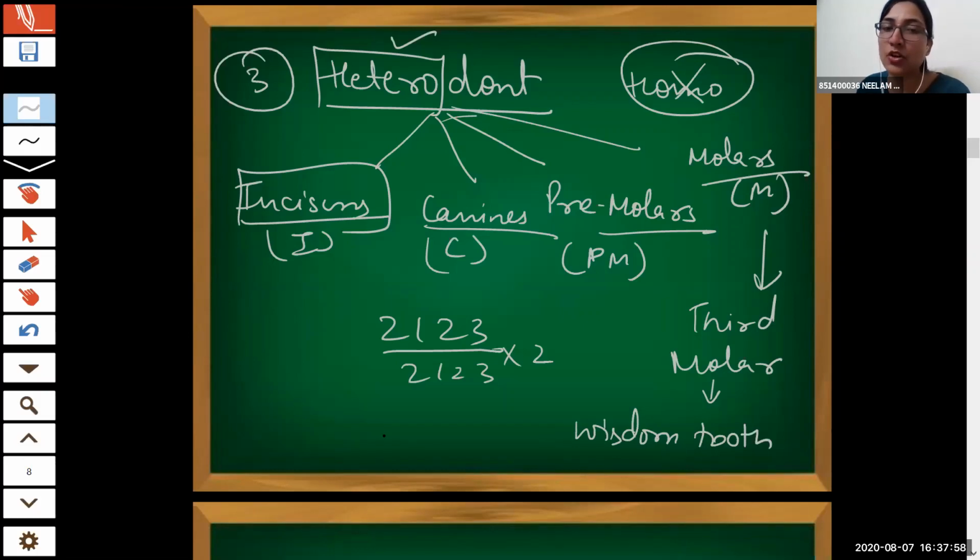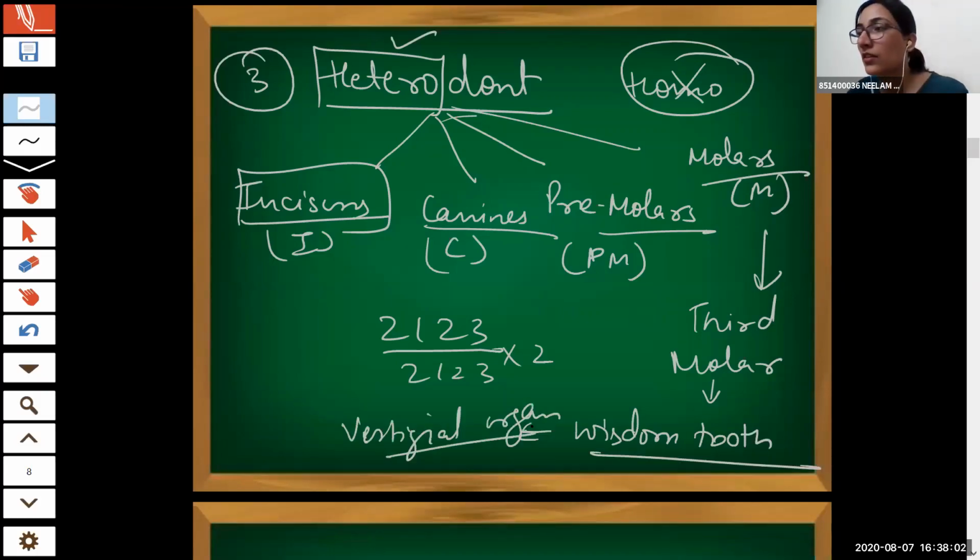What is a vestigial organ? It is not functional in present human beings. It does not come into any use. Yes, vestigial organs are present in our body, but they are of no use. Can you name some? Appendix. Vermiform appendix. Very nice, excellent. The vermiform appendix is again a vestigial organ.